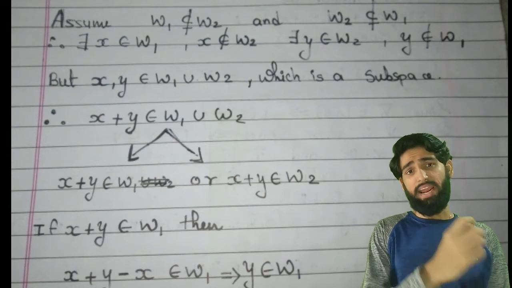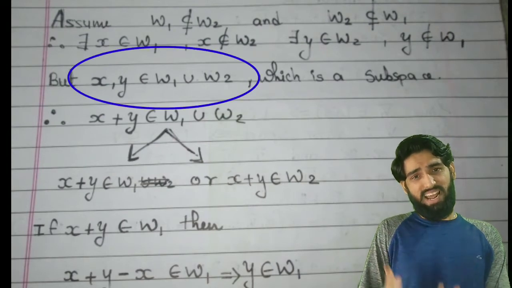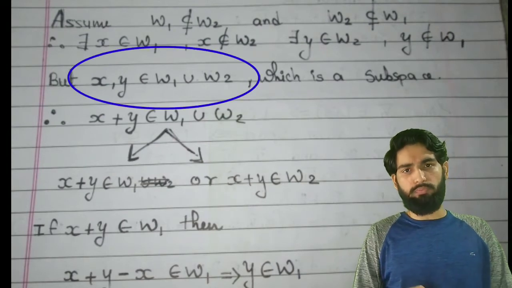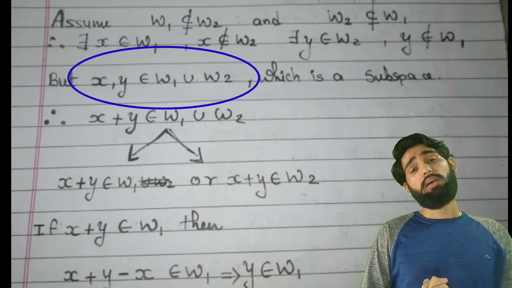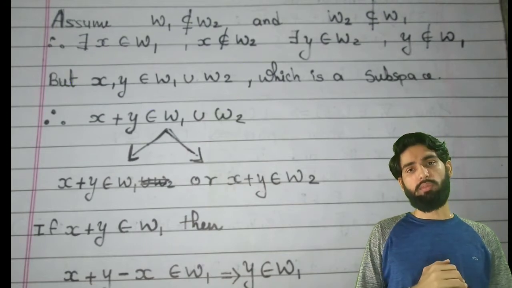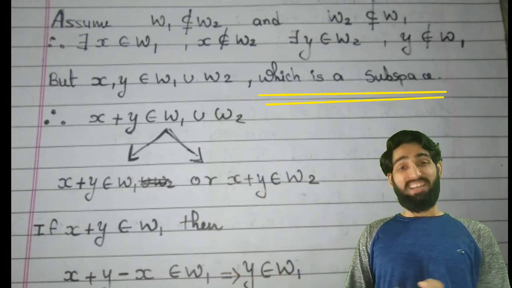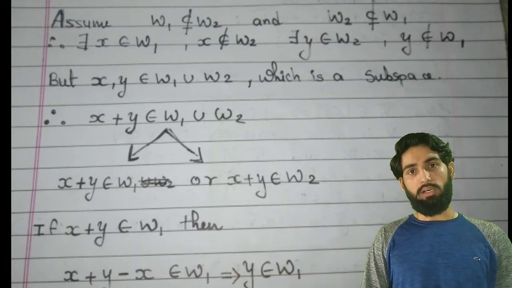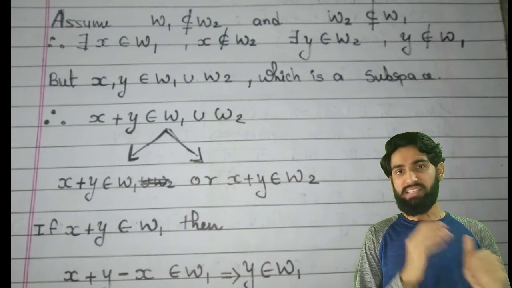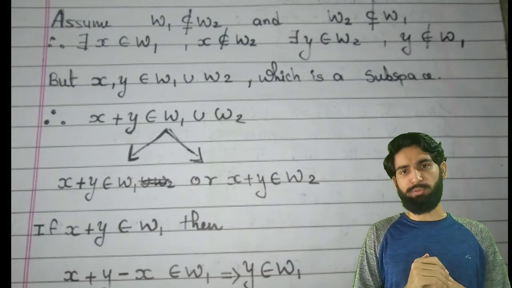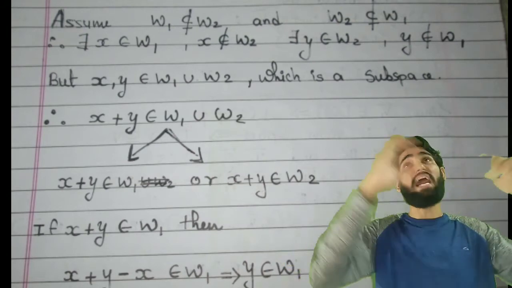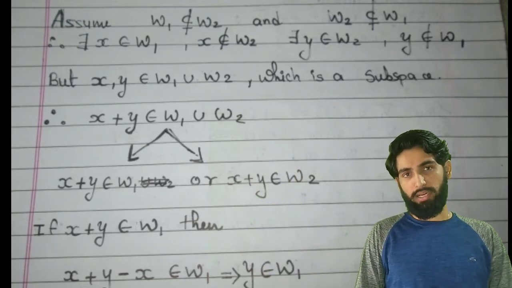Hence, can I say x, y are elements of W1 union W2? Yes, right? And by our assumption, W1 union W2 is a subspace. Subspace means it satisfies all the properties of a vector space. It is itself a vector space inside a bigger vector space, correct?